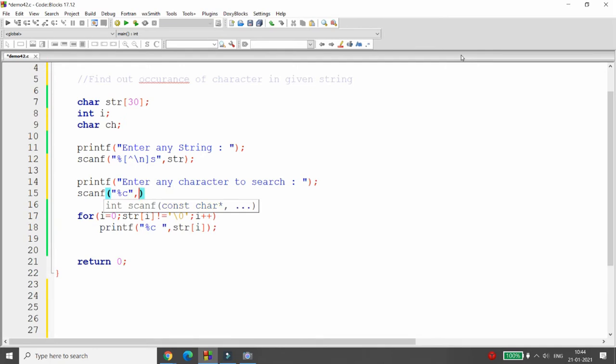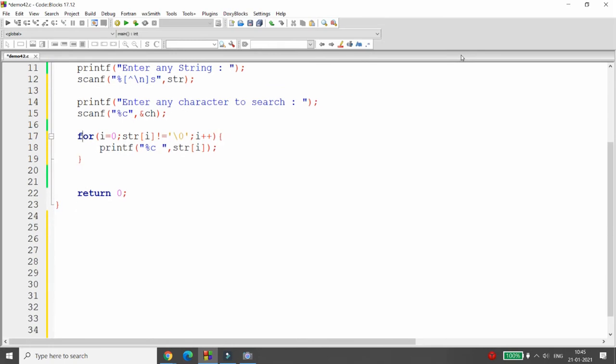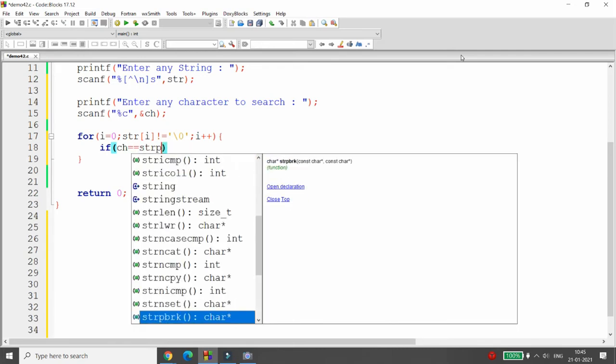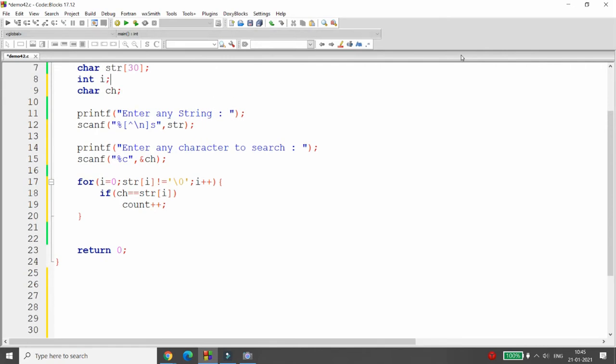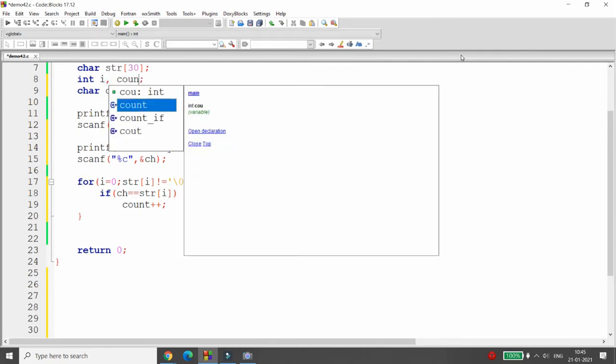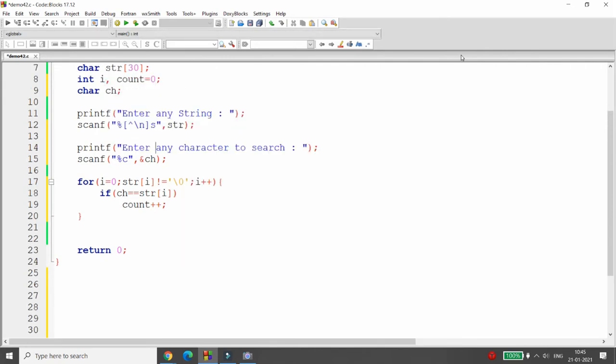So I'm writing here percentage %c, and here you can get the character %ch. Now what I want to do? I want to search for that character. If that character is available over here, it means if ch equal str of i. So if ch is matched with any character, then I will simply increment the value of counter. So definitely I need a variable that is counter is equal to 0.